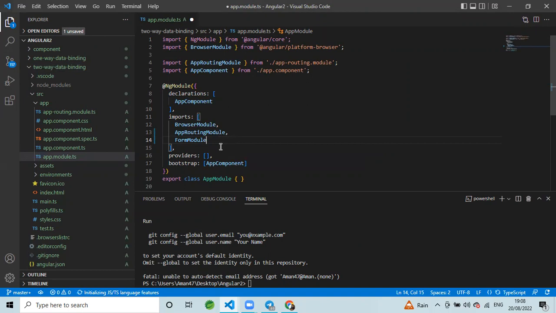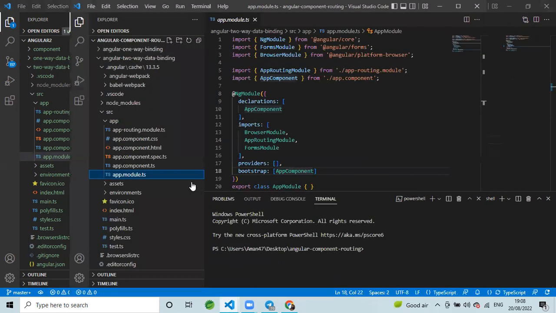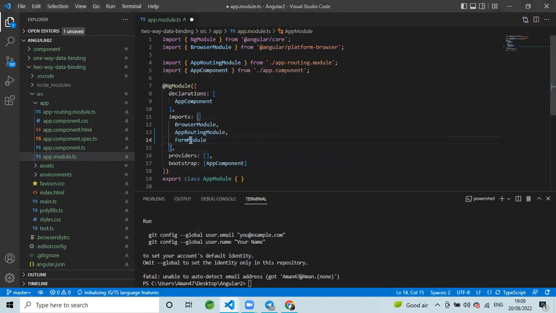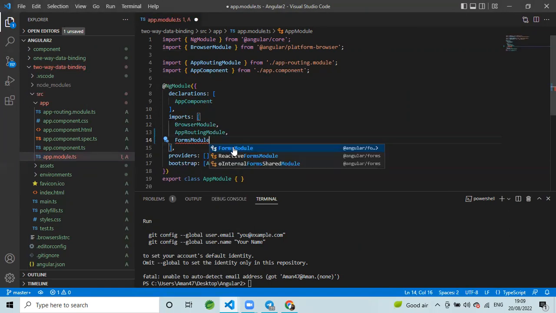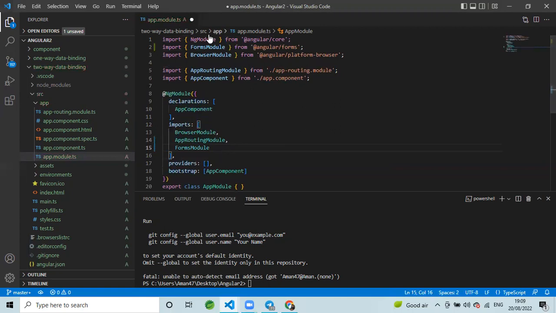See, I think it is not importing. It has not imported. Wait. You have to import the forms module. Okay, I have done it there. See, FormsModule, the S is also there. You have to press Control space bar. See, FormsModule is coming. You have to import FormsModule. Here FormsModule is imported. Now you have to go to app.component.ts.